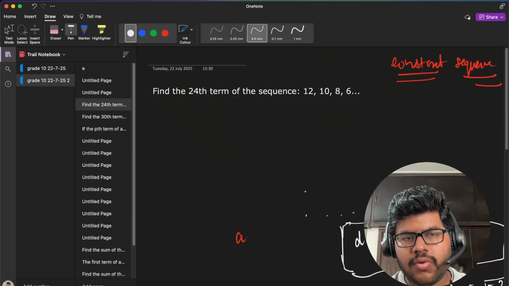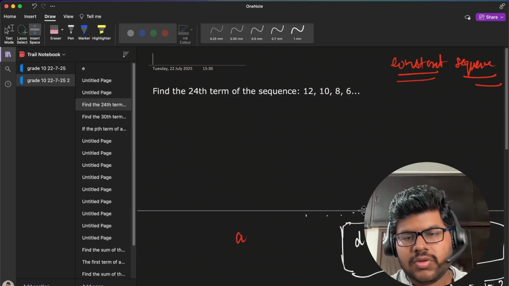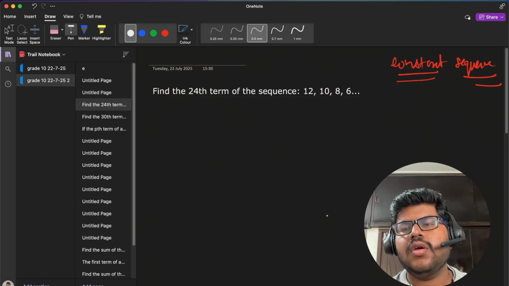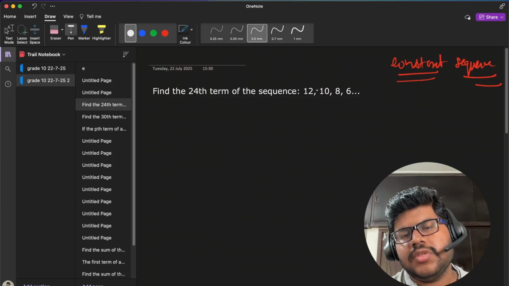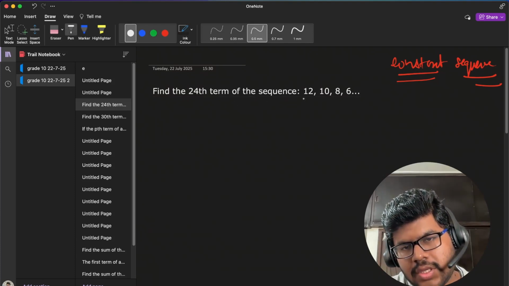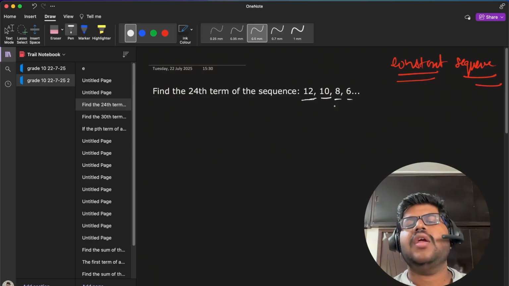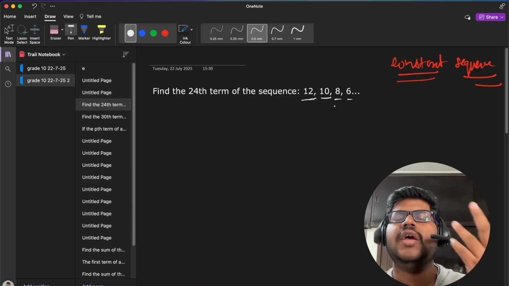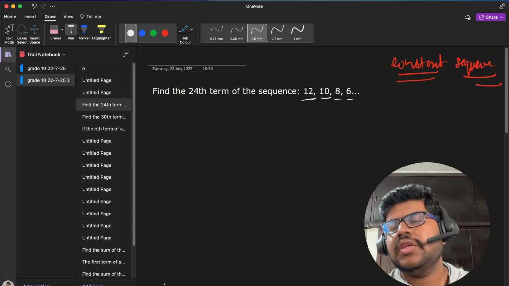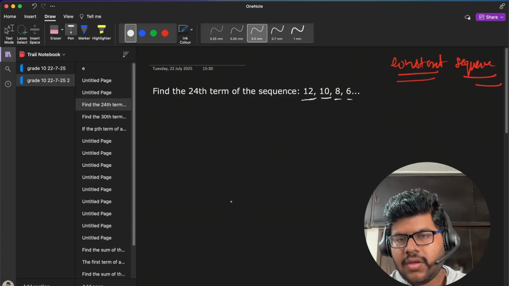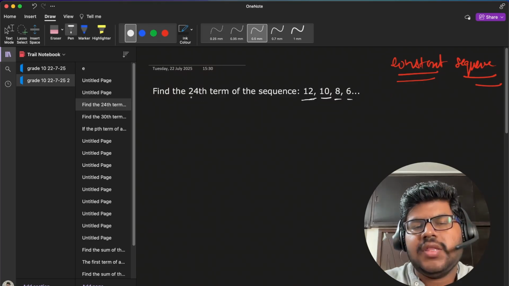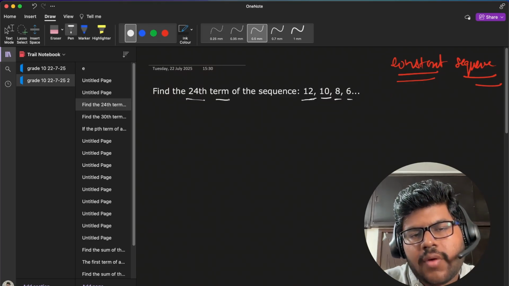So what are we going to do? Think about this sequence: 12, 10, 8, 6, right? It goes on infinitely, so it is an infinite sequence. Then we need to find the 24th term, right?